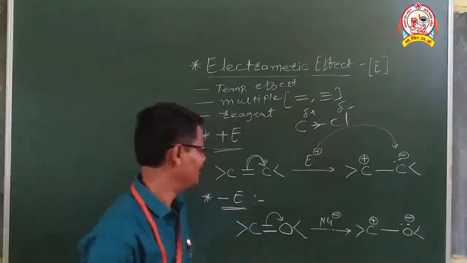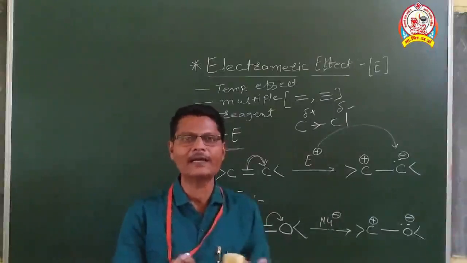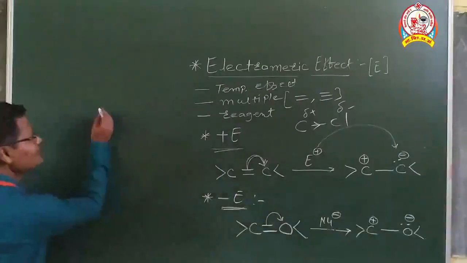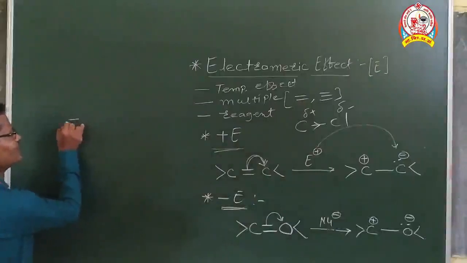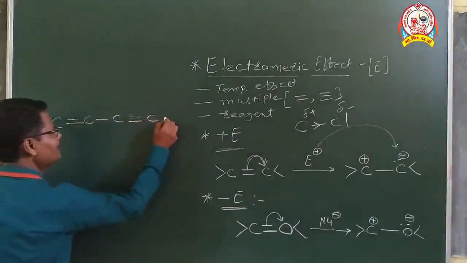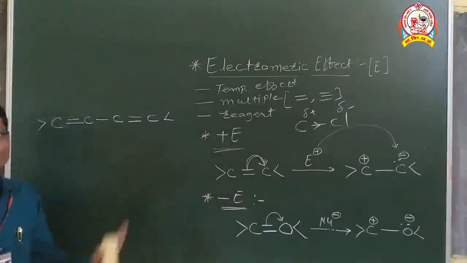And the last point I will explain here. Similar to the inductive effect, electromagnetic effect is again transferred in the chain of carbon atoms. Suppose we have such type of structure: C double bond C, single bond C, double bond C, like this. So suppose this is the structure with you. This is the chain of carbon atoms.